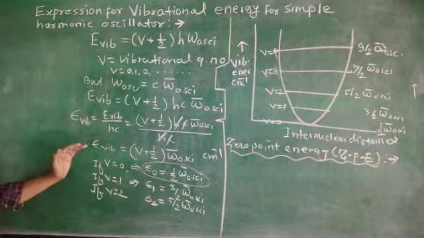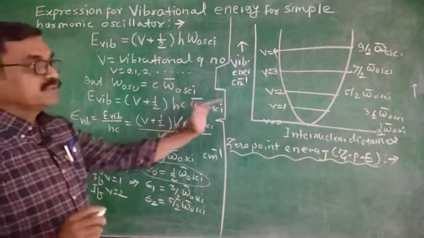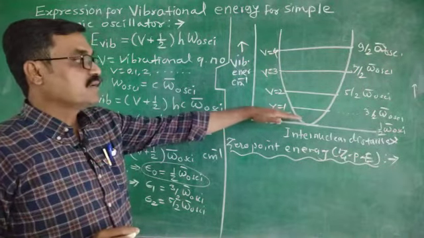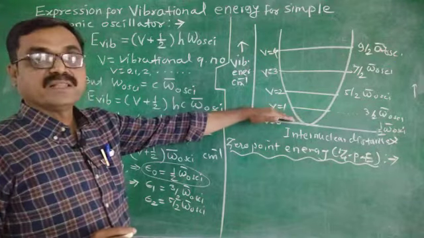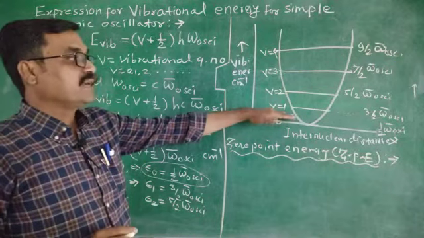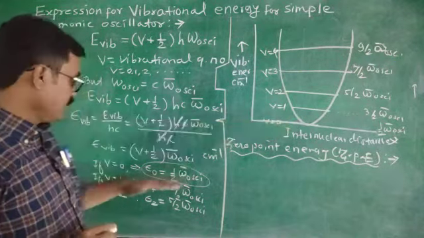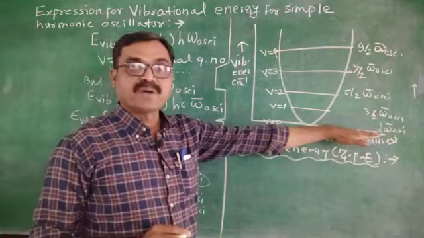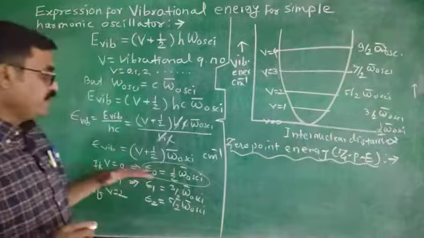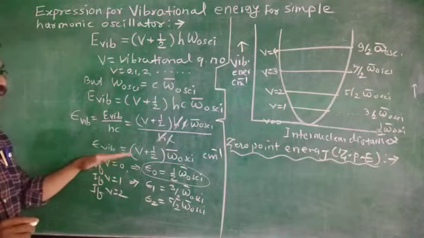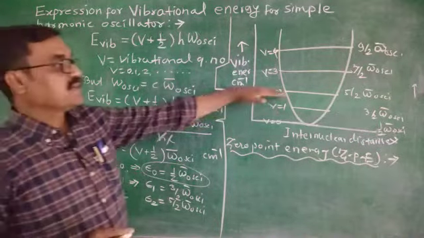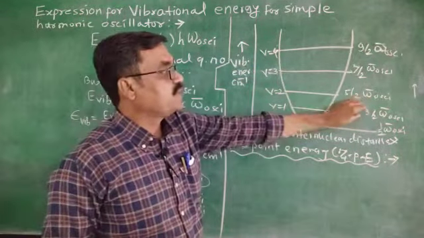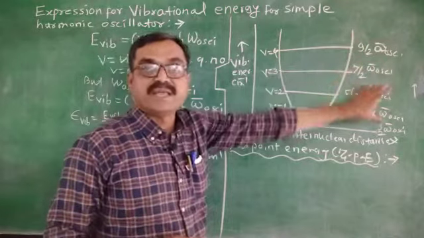This is the expression for energy, for the simple harmonic oscillator. This is the expression, or one can say a graphical representation. If V equals 0, this is the ZPE, its value in terms of wave number is half omega bar. Later, as V, the vibrational quantum number, varies from 0 onwards, these are the different vibrational energy levels associated with their particular values of vibrational energy.